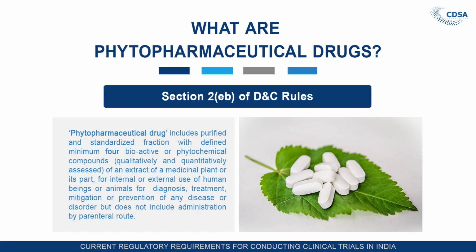Phytopharmaceutical drug includes purified and standardized fraction with a defined minimum of 4 bioactive phytochemical compounds, qualitatively and quantitatively assessed, of an extract of a medicinal plant or its part, for internal or external use of human beings or animals for diagnosis, treatment, mitigation or prevention of any disease or disorder, but does not include administration by parenteral route.